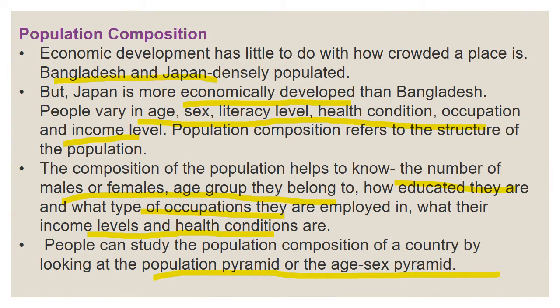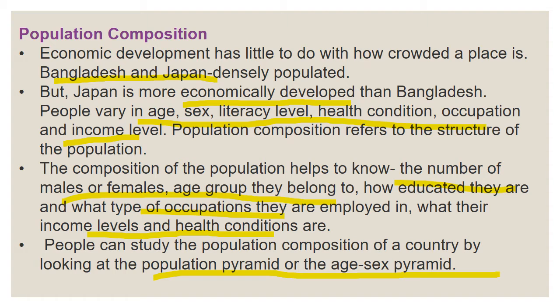Next, population composition. Economic development has a lot to do with crowded places. What is the main reason? Economic development. If the place is economically developed, the place will be more crowded. For example, Bangladesh and Japan are densely populated. Japan is more economically developed, with more job opportunities, more industries and more companies. So Japan is more economically developed than Bangladesh.